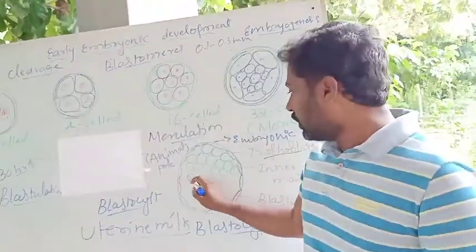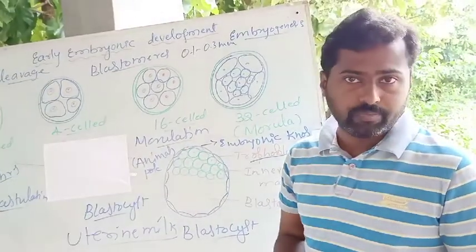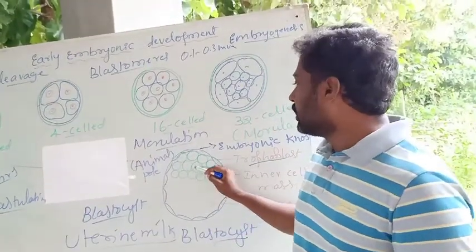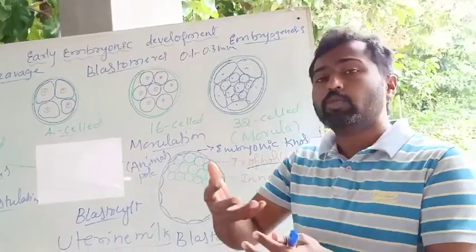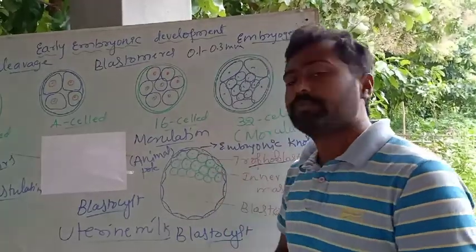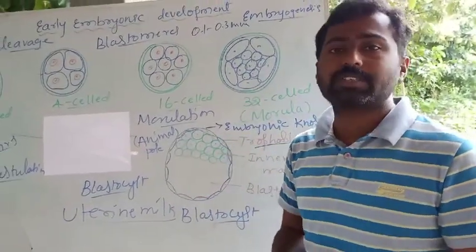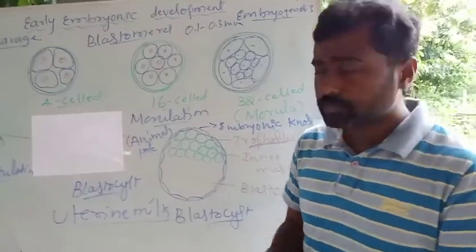The cavity found inside the blastocyst is called the blastocoel, and it is filled with fluid. The embryonic cells are arranged here. They move towards one side and attach at one point to the trophoblast. You know what a trophoblast is? Nothing but the outer layer of the blastocyst. The cells are flattened and elongated.